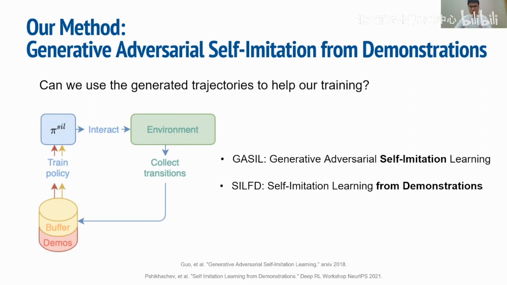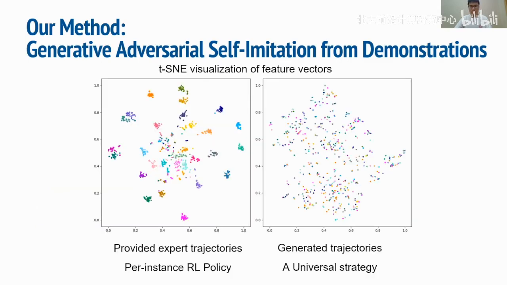This helps our policy to do well at the beginning of training and learn a more universal trajectory during the later training process. Compared to the per-instance RL policy, our policy network tends to learn a more universal trajectory that can handle different object instances in a similar way, which comes by nature from the continuity of neural networks with the change in object instances. This figure shows the t-SNE visual comparison of the global feature extracted by the trained discriminator, one from initial data in the expert buffer and one generated by our policy network.